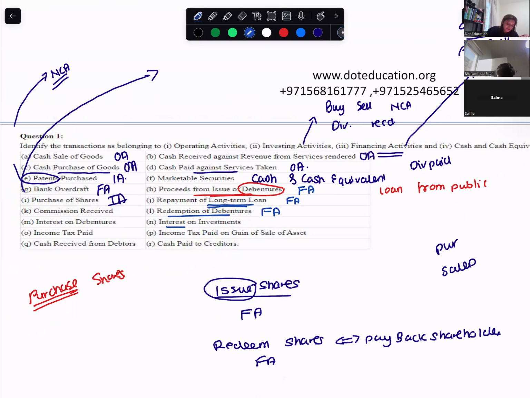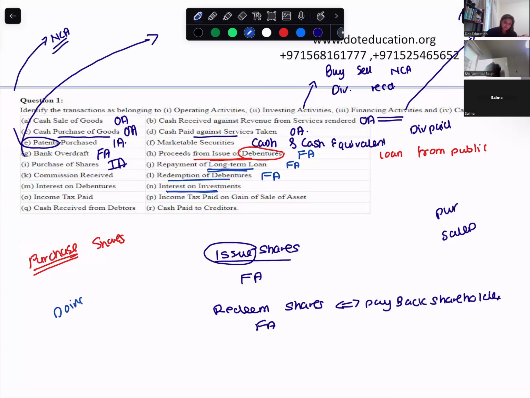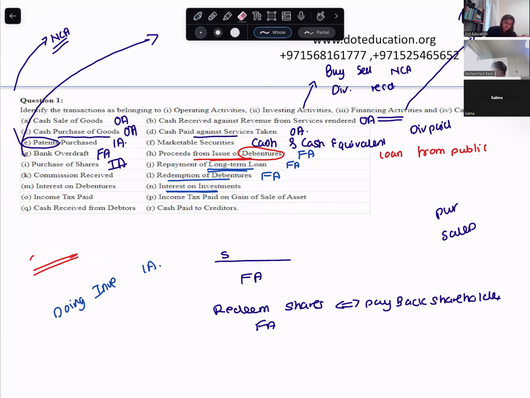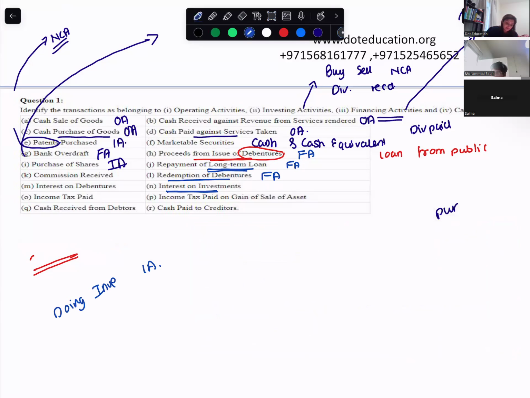Getting interest on investments. This is operating activities. Doing investment is what activity? Investing activities. So if you receive interest on these investments, then it will be what activity? Financing. Sorry, investing, not financing. Investing activity. Interest on debentures. Financing, because you're paying on the loan.